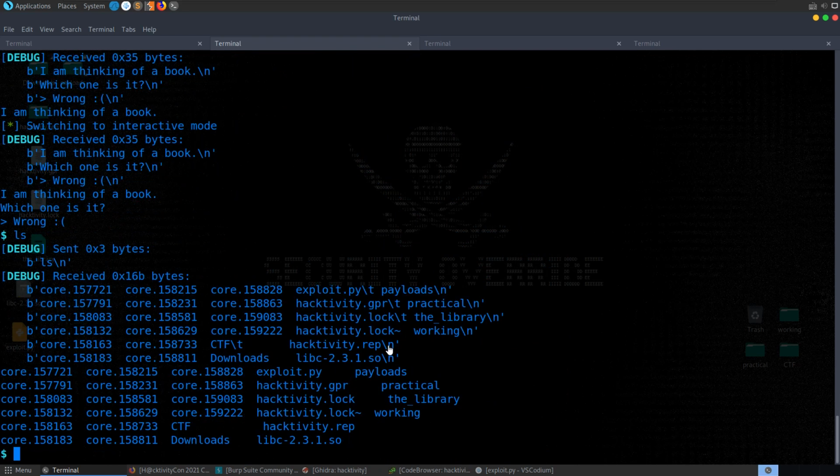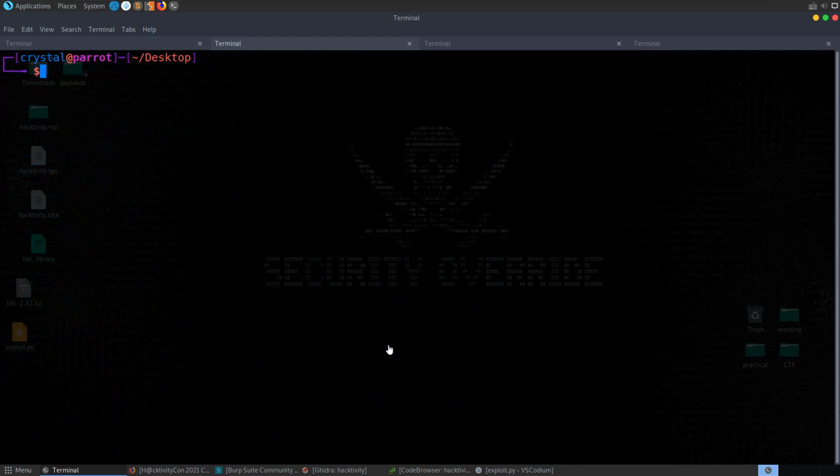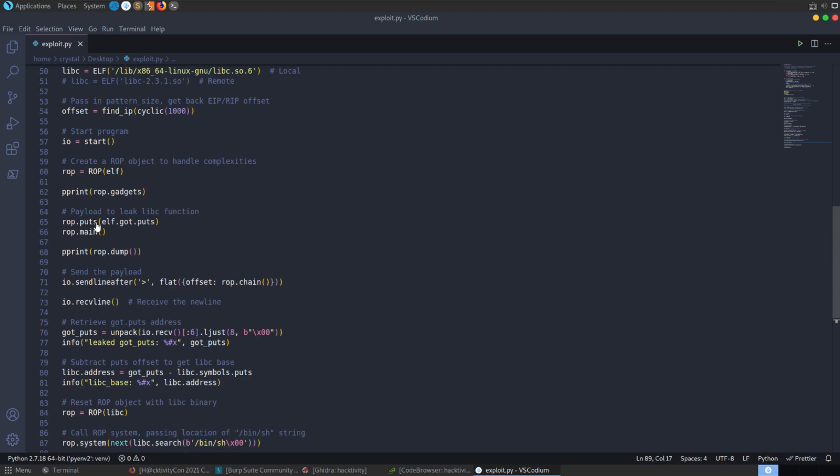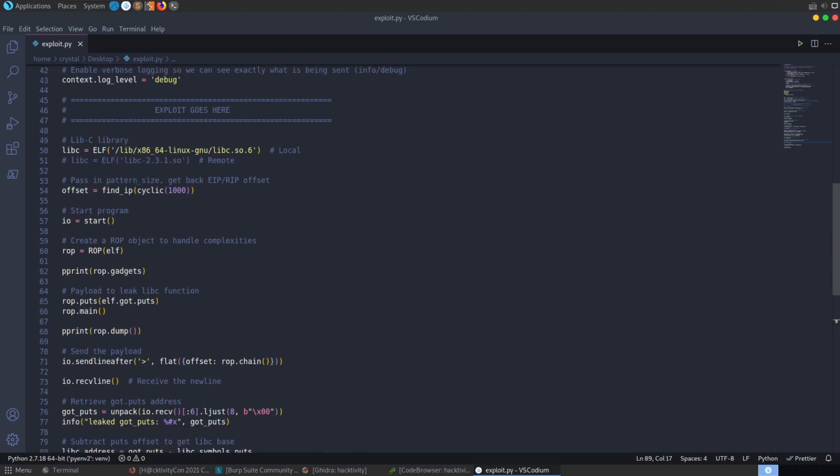Anybody who knows how to solve these challenges is probably bored or stopped watching long ago, but if you haven't done a return to libc, or you're trying to learn some tricks in Pwntools, hopefully this has helped.